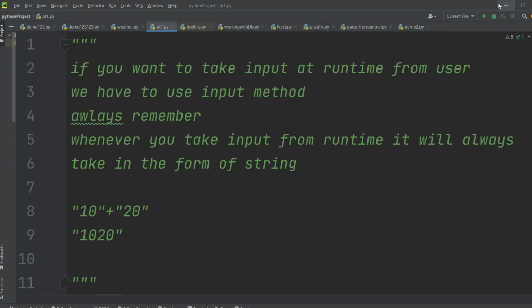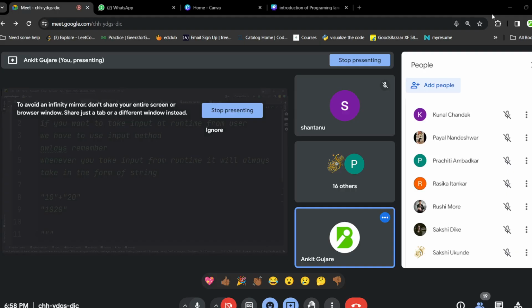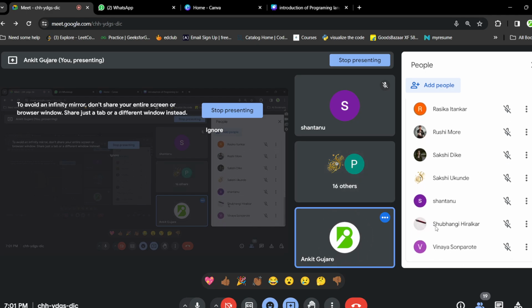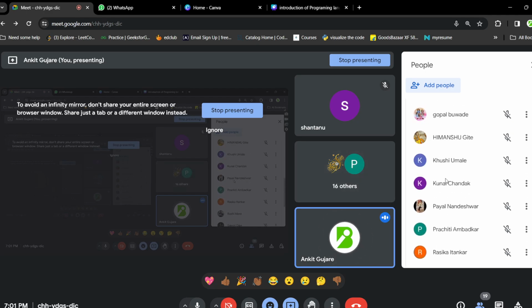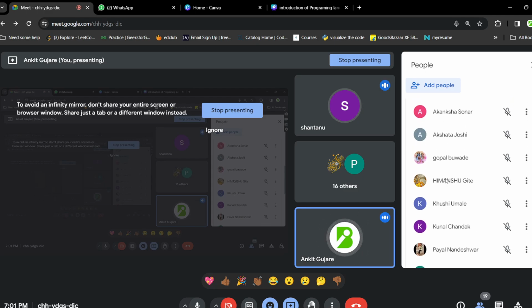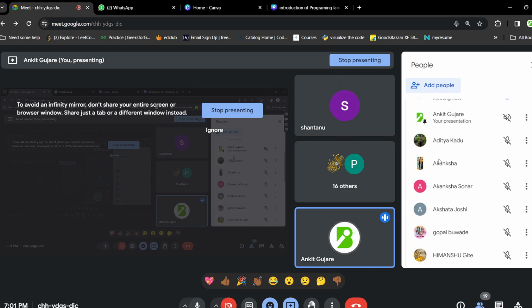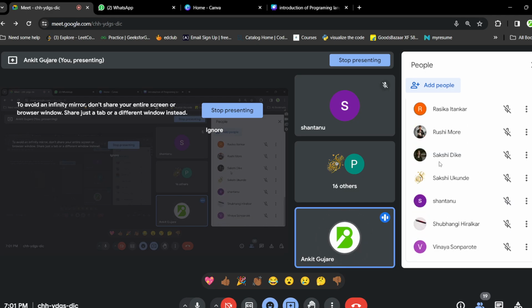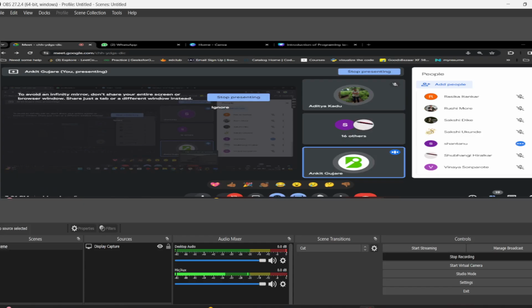Is it easy? It is easy, right, guys? Very, very easy, right? Yes, easy hai, right? So we create a variable, and we have worked with input methods in Python.